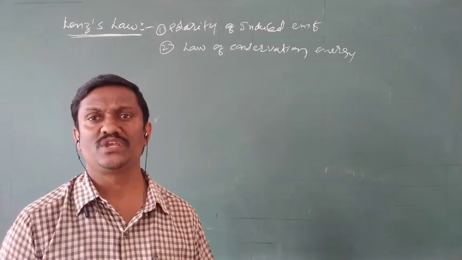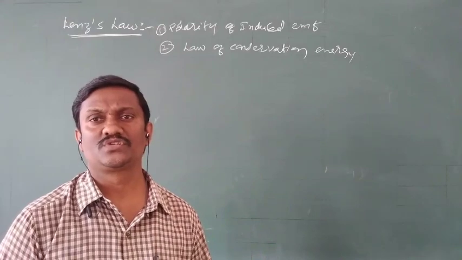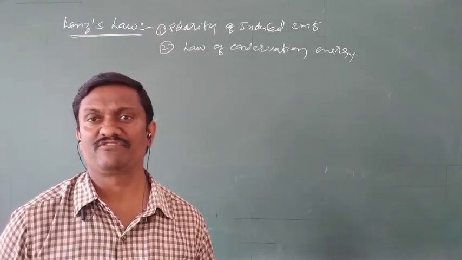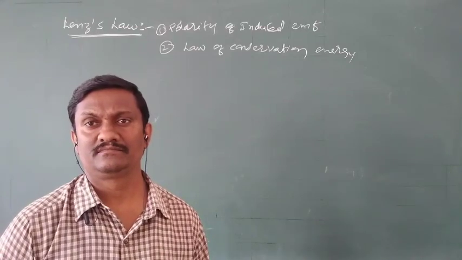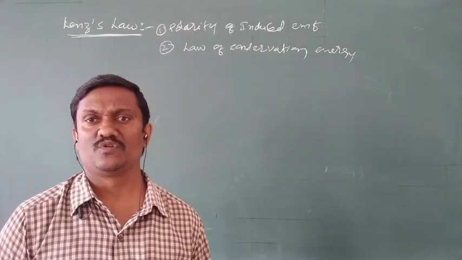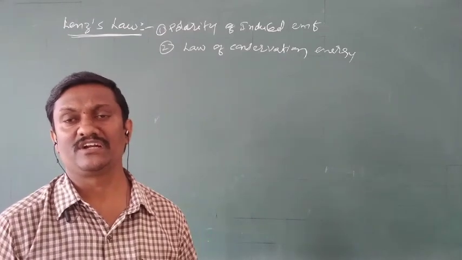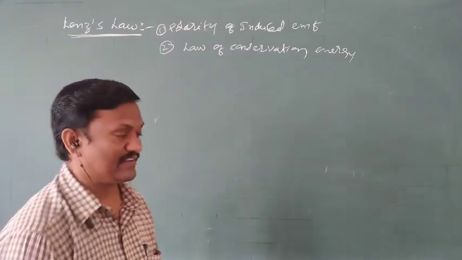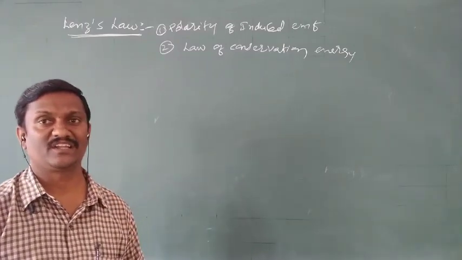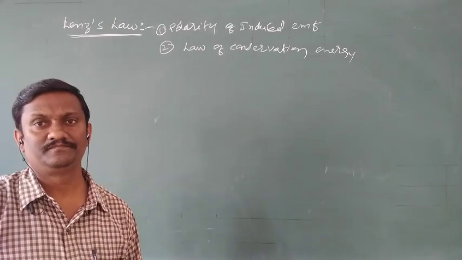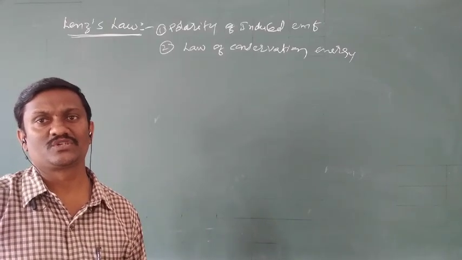Due to changing flux, EMF is induced. But to change the flux in different manners, we are doing some work, mechanical work. So in most cases, mechanical energy is converted into electrical energy. This conversion of one form of energy to another is mainly based on the law of conservation of energy. So these are the important points related to